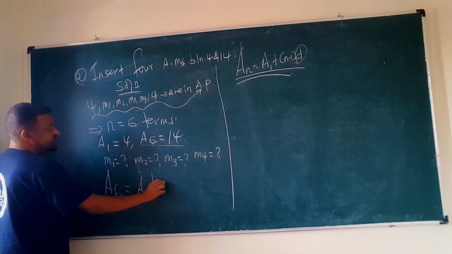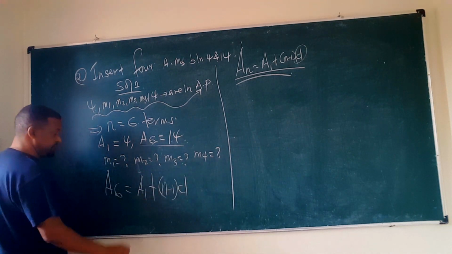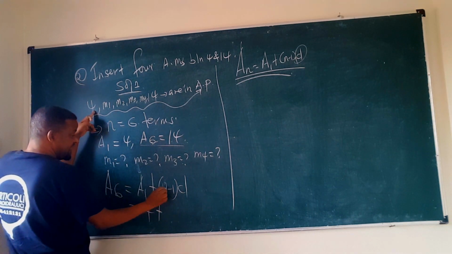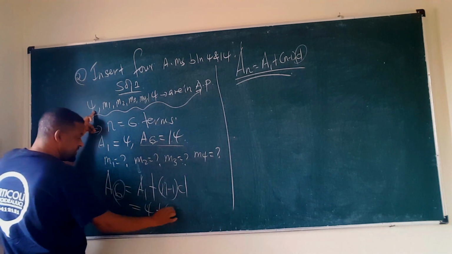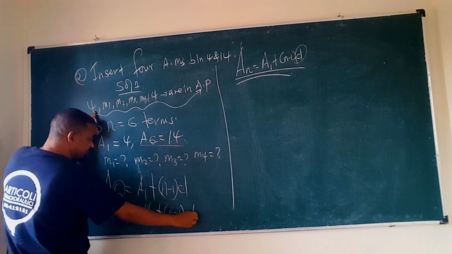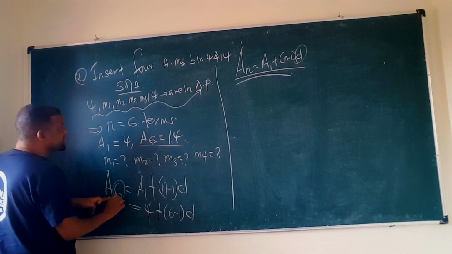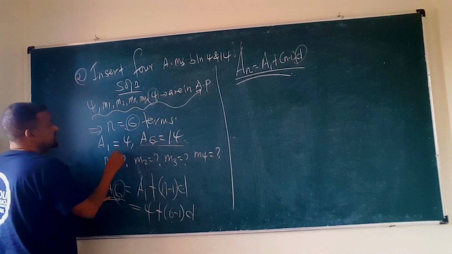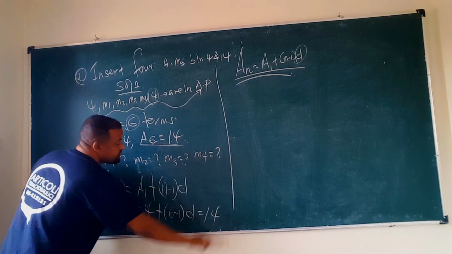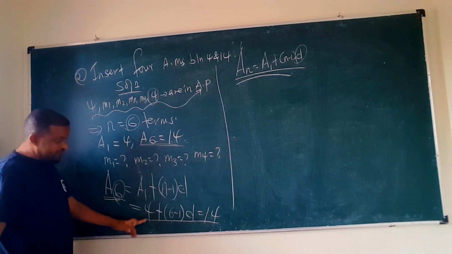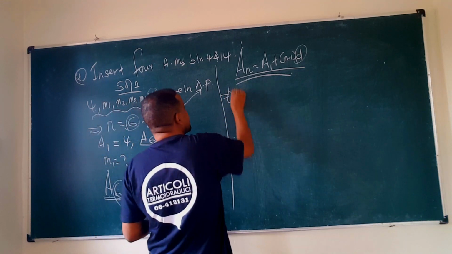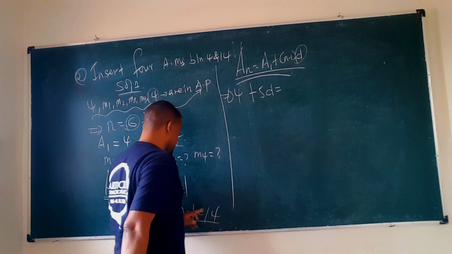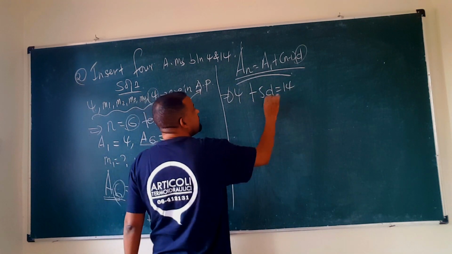What is a6? a6 is a1 plus n minus 1 times d. a1 is 4, plus n is the sixth term, which is 6, minus 1 times d. And the sixth term is 14, so this is equal to 14. So we get an equation: 4 plus 6 minus 1 is 5d, equal to 14. We want the value of d.